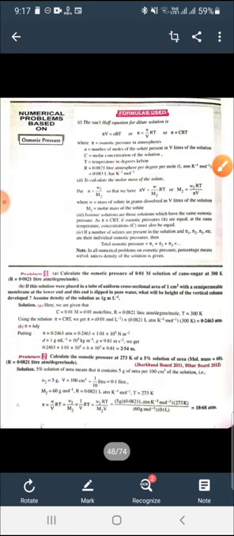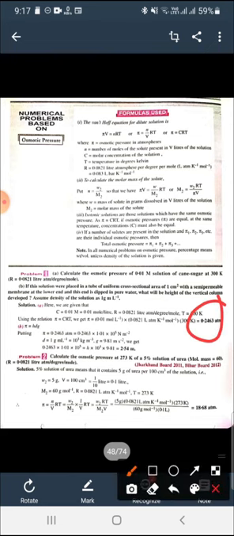g is the acceleration due to gravity, that is 9.8 meter per second square. d is the density of the solution, that is 1 gram per ml, h is the height we have to calculate, and pi is the osmotic pressure given. You can see here the pressure is in terms of atmosphere, d is in gram per ml, and g is 9.8 meter per second square. So now we have to convert the units.